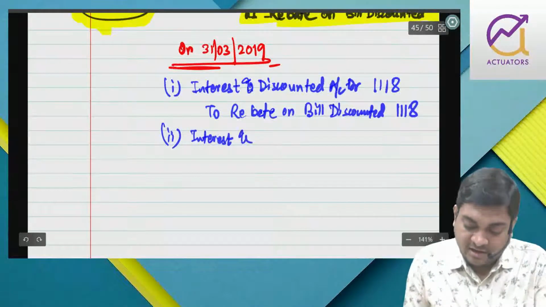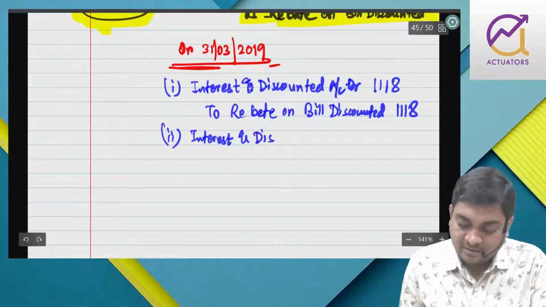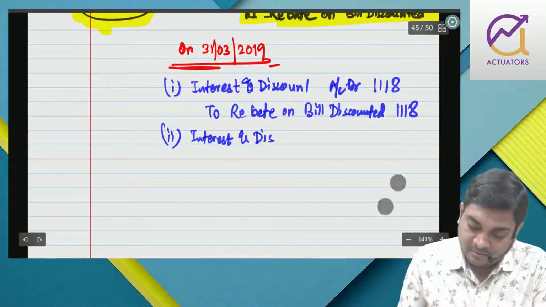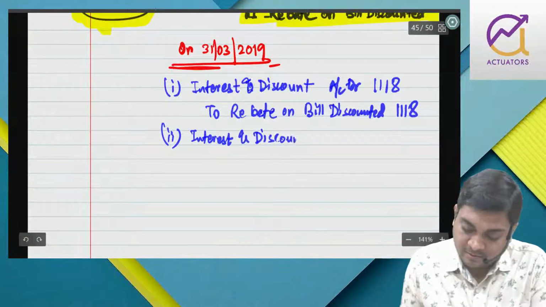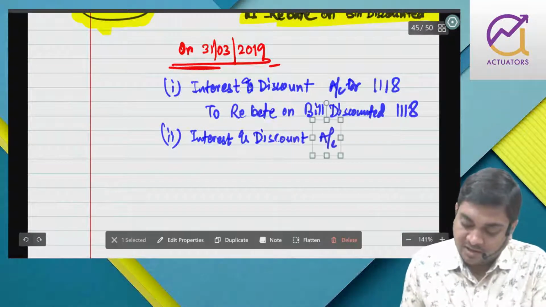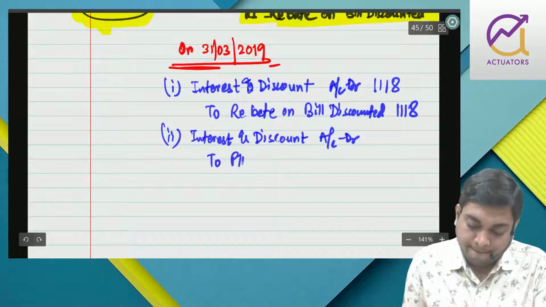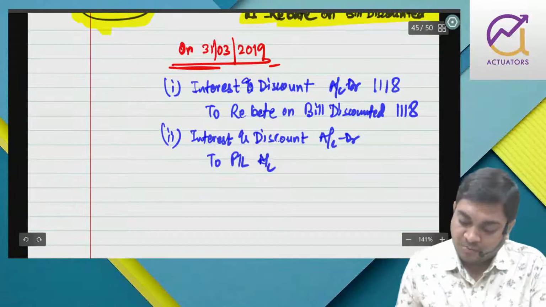So interest and discount account debit to PL.